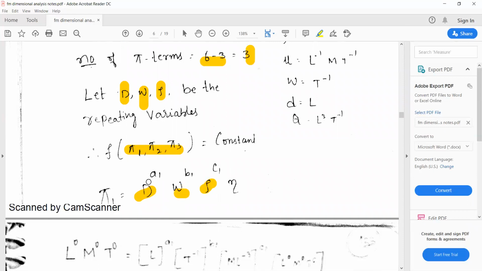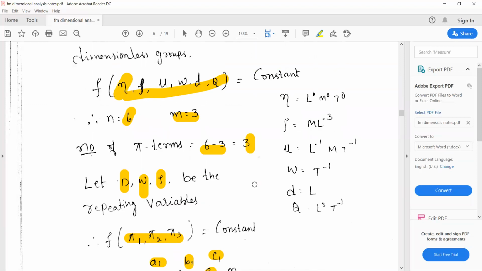Then for these you need to give the powers a1, b1, c1. Each pi term should contain m plus 1 variables, so 3 plus 1, 4 variables. So the remaining terms you can write here: eta, mu, and Q are the remaining terms.